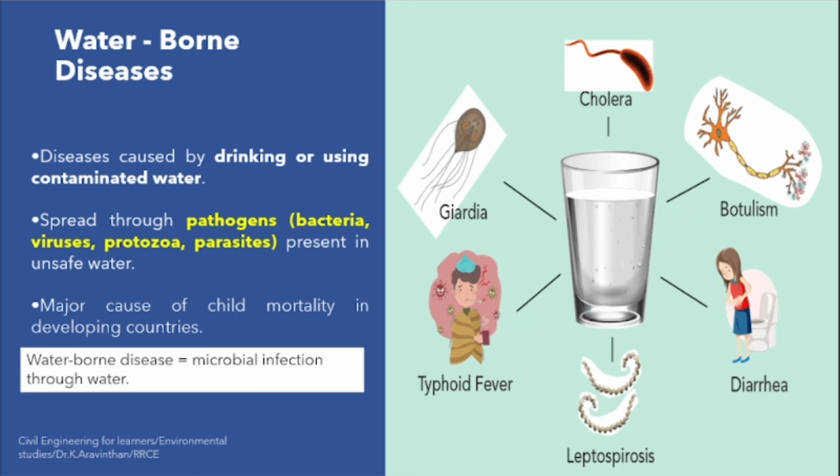Bacteria, virus, and protozoa also differ in size. See, a virus is much smaller. Bacteria are much bigger than the virus. Protozoa are much bigger. What do you mean by parasite? It is also a microorganism. Virus or bacteria can live in inorganic places also. But parasites need a human being or living organisms in order to live. So, waterborne disease is a microbial infection.